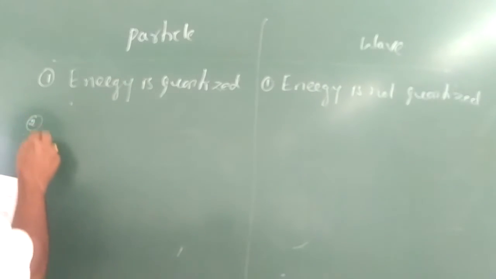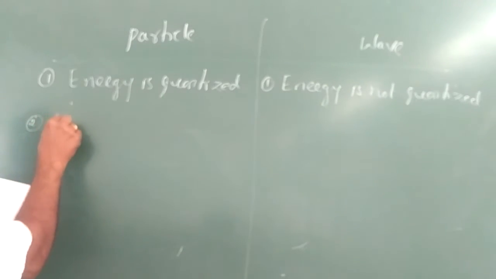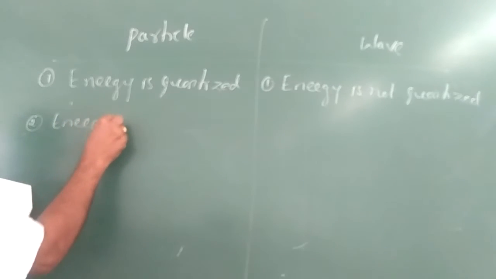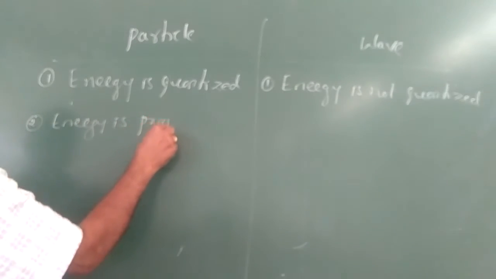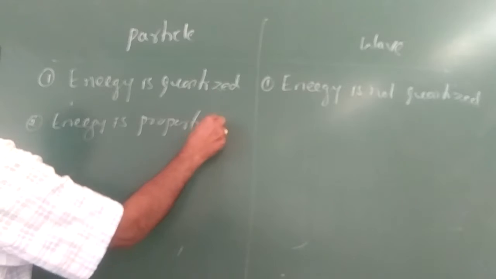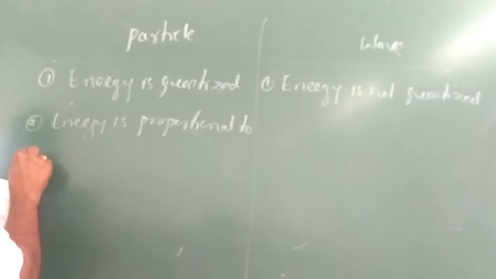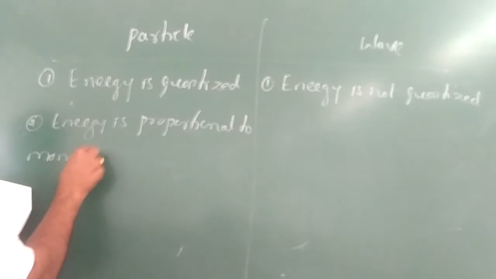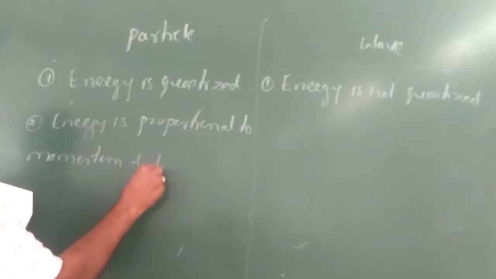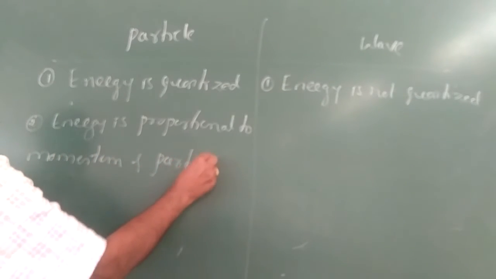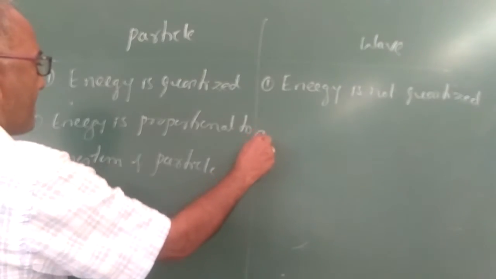The second distinction is energy is proportional to the momentum of the particle.